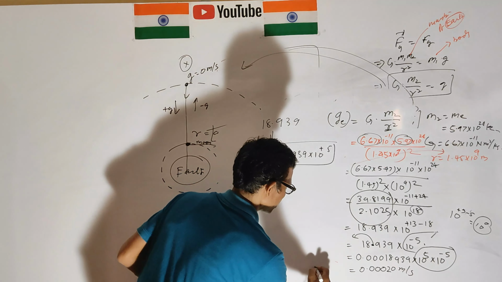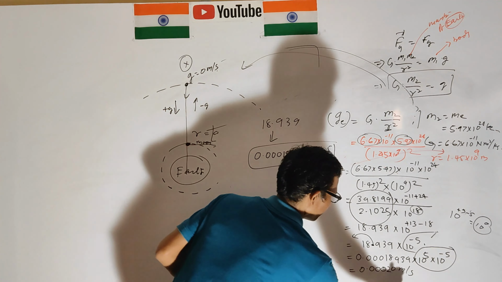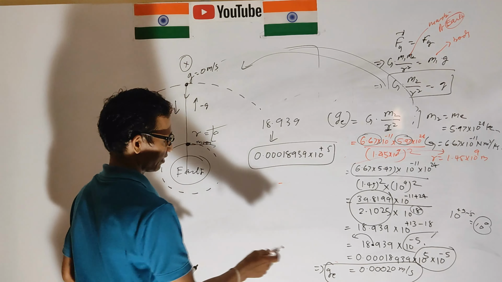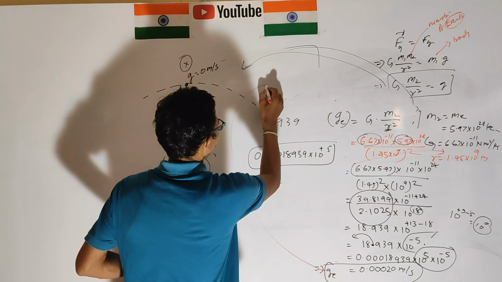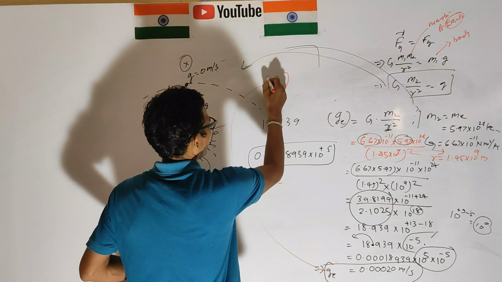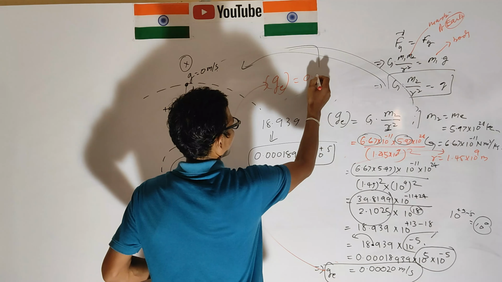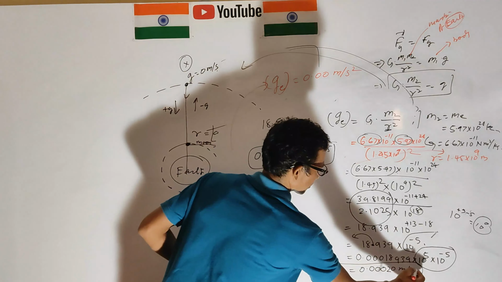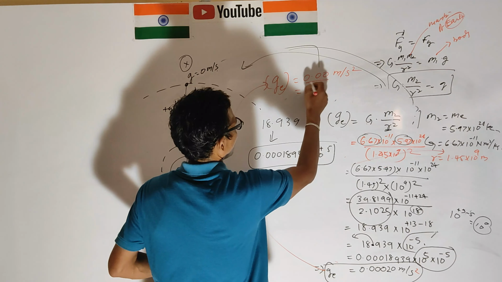This is G, and finally we can write here in red color: the acceleration due to gravity on the earth is 0.000 meter per second squared.